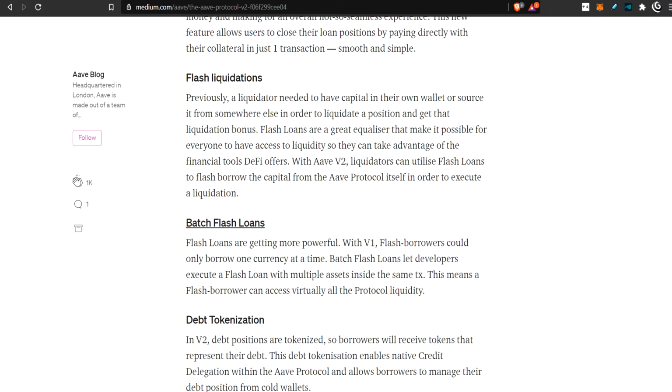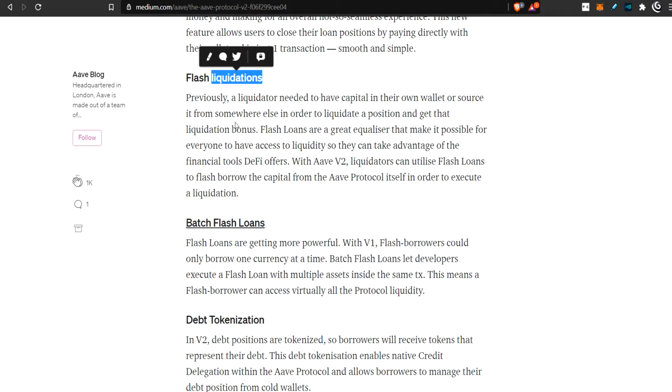Okay, flash liquidations. Now liquidations seem bad, right? If you don't know what a liquidation is, it's basically someone's debt has gone bad. Their collateral has gone down in value past the point where it covers what they owe. So let's say I had $1,000 worth of Uni and it went down to $750 worth of value, but I had borrowed $800 with it. So then I would be in debt, and it would be able to be liquidated because it's past the 80%. It's past the point of liquidation.